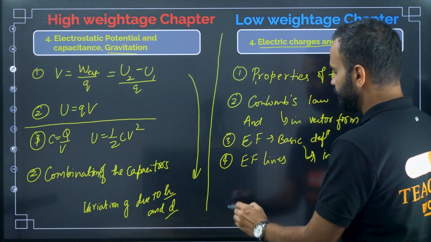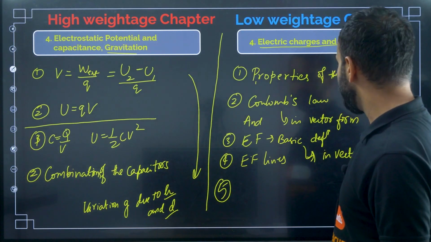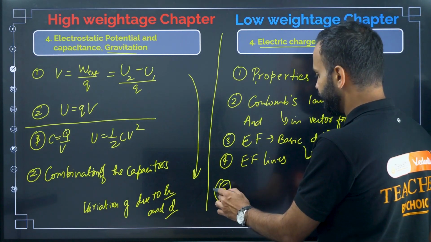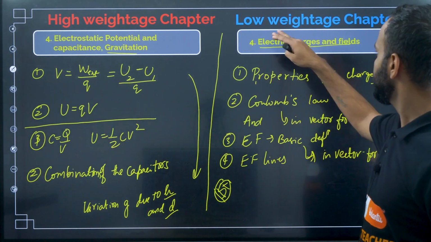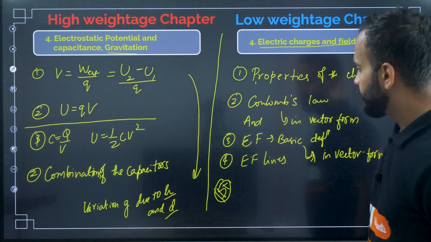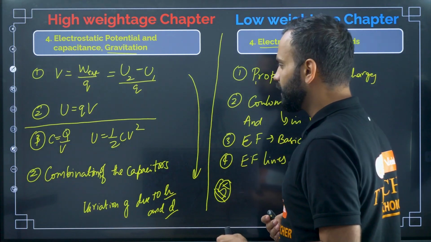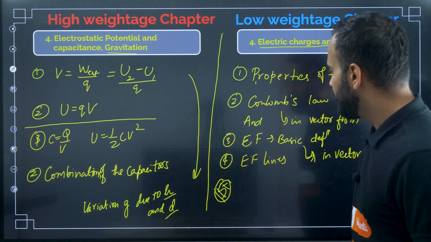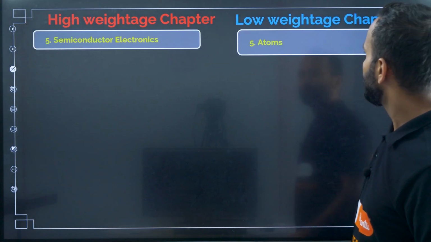And then the fifth one, electric field in vector form. And then that's it. You should read all these topics in electric charges and fields. Understood? And you should know the conductors and dielectrics also, but they are not going to ask many questions based on those topics. Okay, that's it. And then day 5, what are the topics you have to focus on?